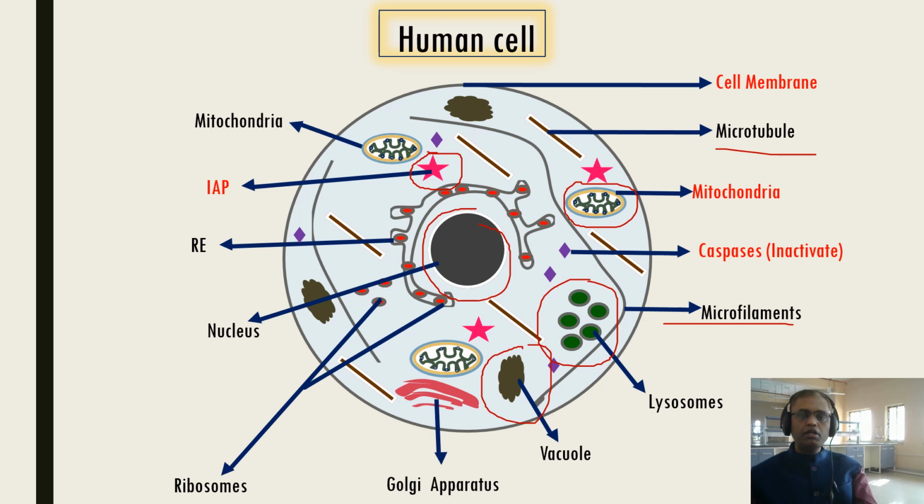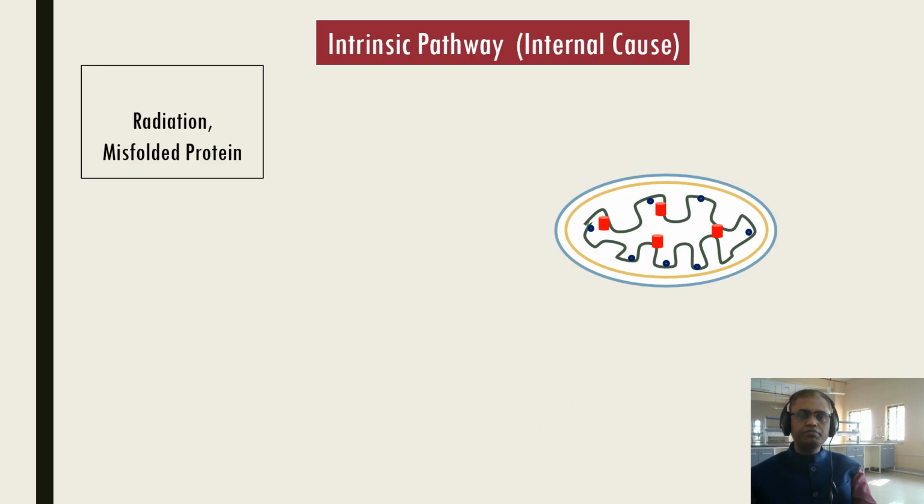Okay, this is the normal cell, which has the components of the normal cytoplasmic organelles. Now we'll study the intrinsic pathway. As we studied, in the intrinsic pathway the main organelle is the mitochondria.